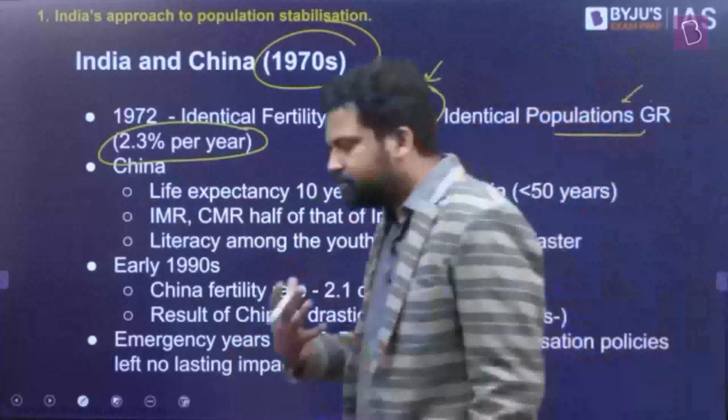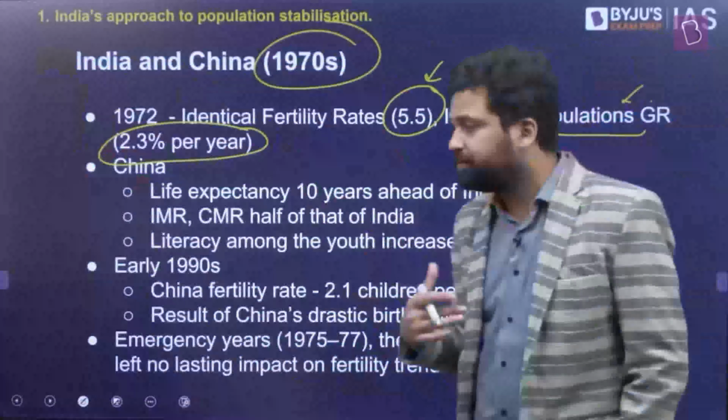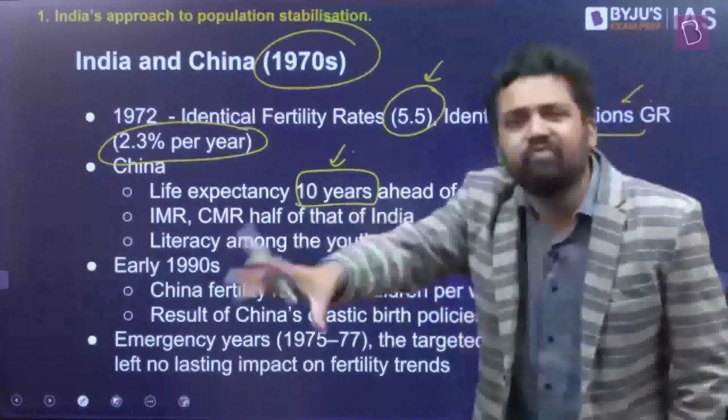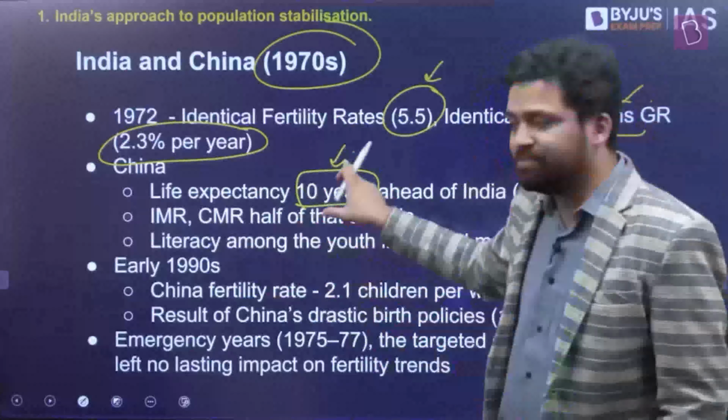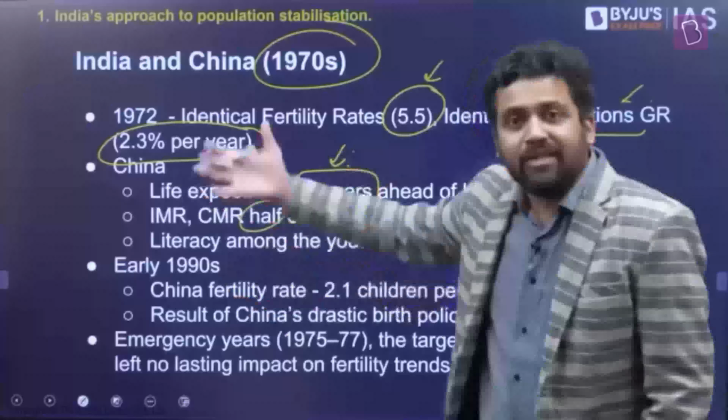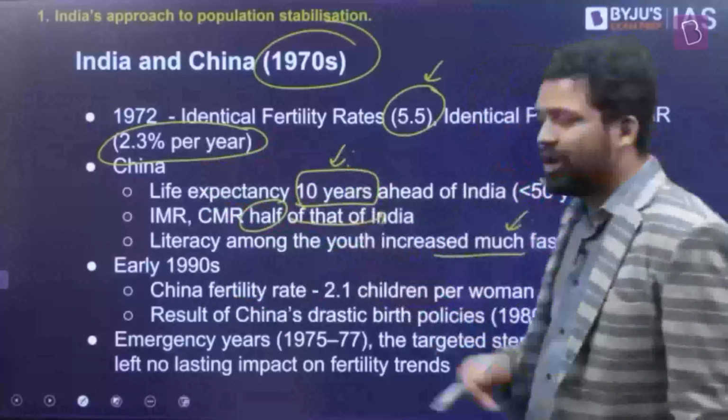But then, maybe you have similarities along these lines, but there were other variations. For example, China's life expectancy was much higher than that of India. In India, life expectancy was slightly less than 50 years, but in China it was almost around 60 years. So life expectancy was better. The infant mortality and child mortality rates were half that of India. So along these lines also, they had by this point made rapid advances. And literacy among the youth was also growing at a very fast pace.